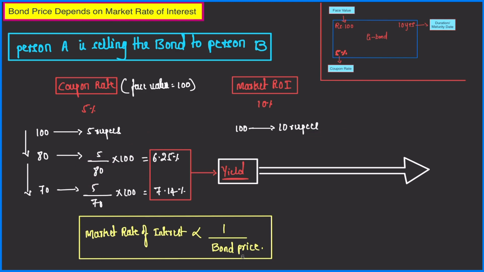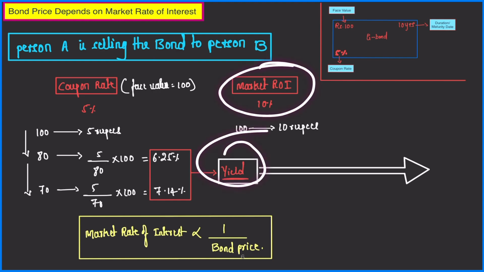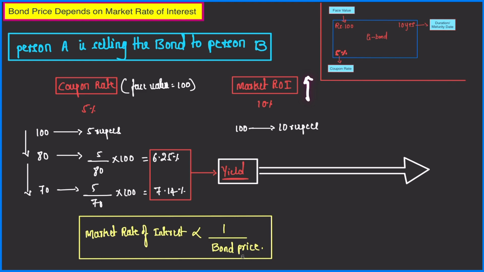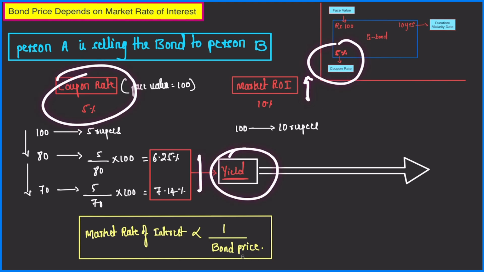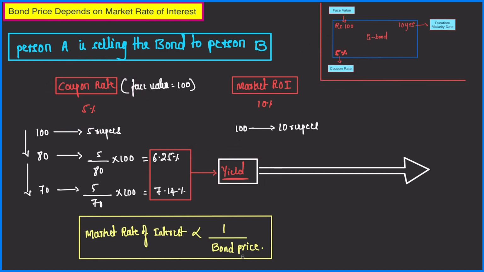Now, what relationship are you observing between market rate of interest and yield? See, when the market rate of interest is higher than the coupon rate, what is happening to yield? Yield is also increasing. So can we say that market rate of interest is directly proportional to yield, right?